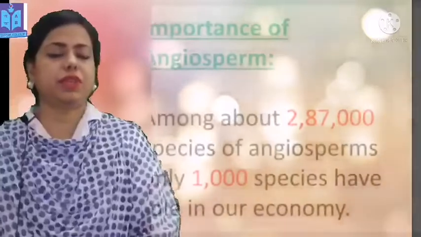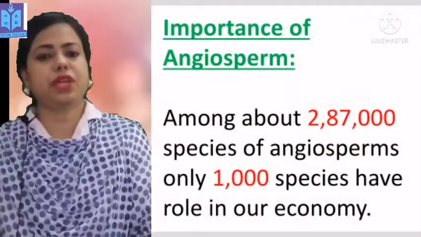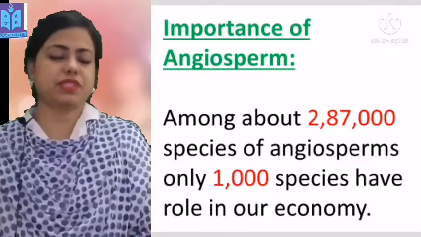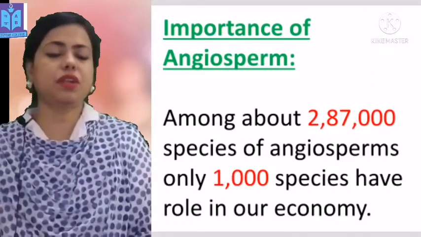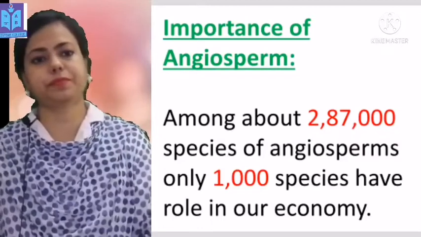Now we learn about the importance of angiosperms. Among about 287,000 species of angiosperms, only 1,000 species have a role in our economy.